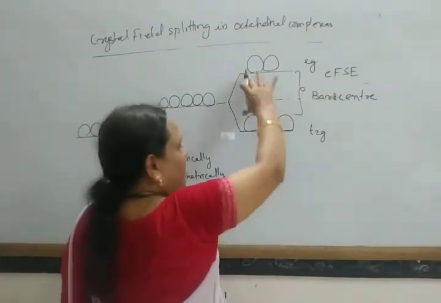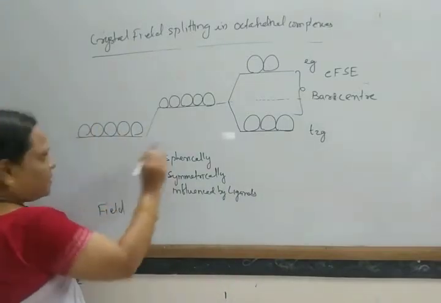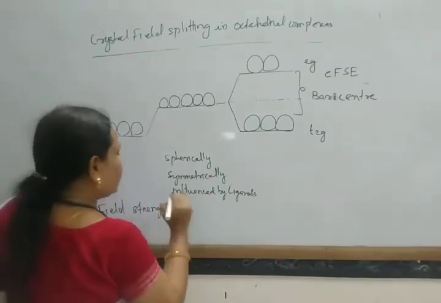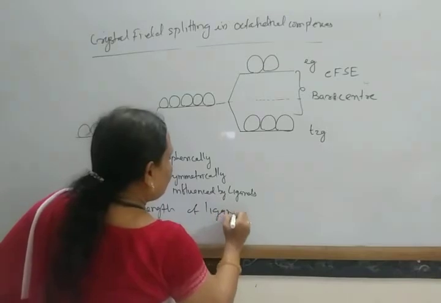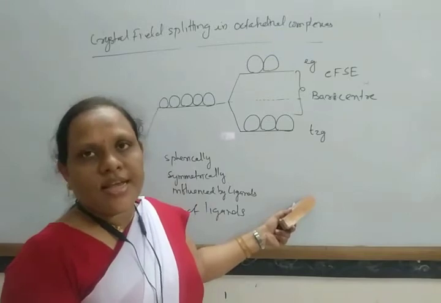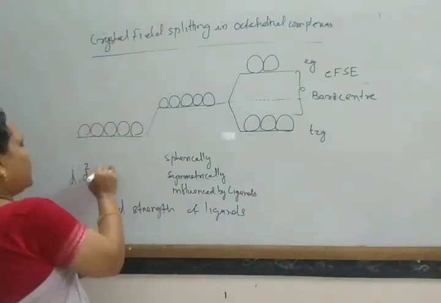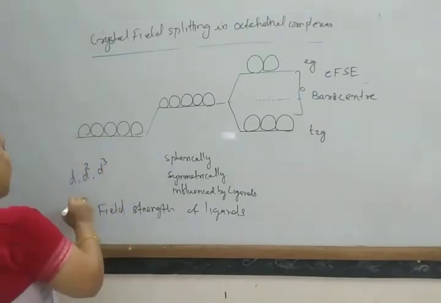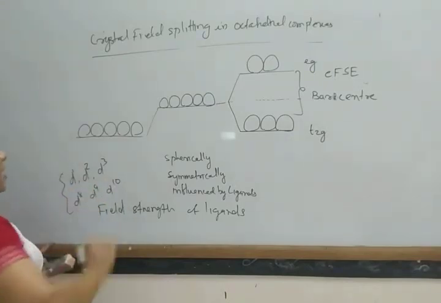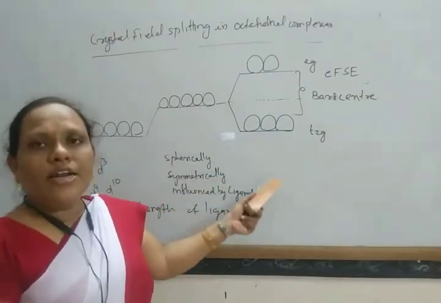And this splitting of energy also depends on the field strength of ligands. For D1, D2, D3 and D8, D9, D10 configurations, the splitting is the same whether it is a strong field ligand or a weak field ligand.